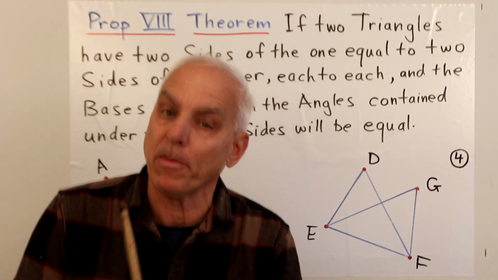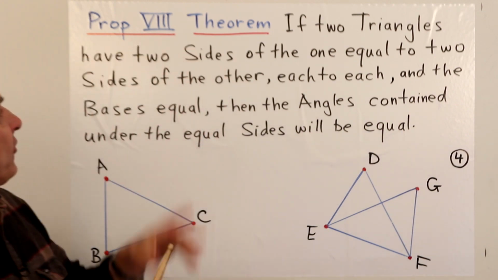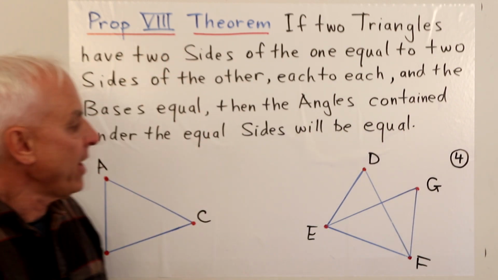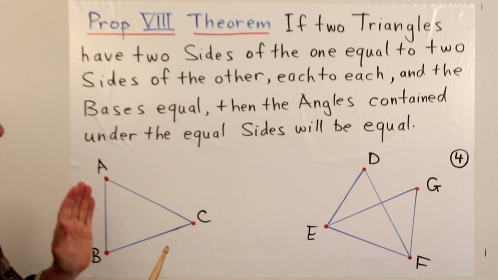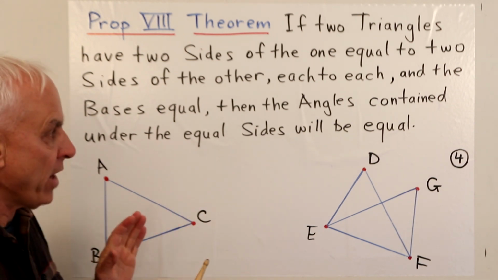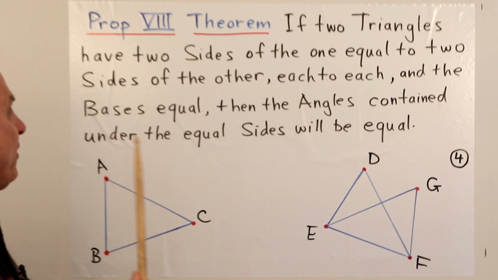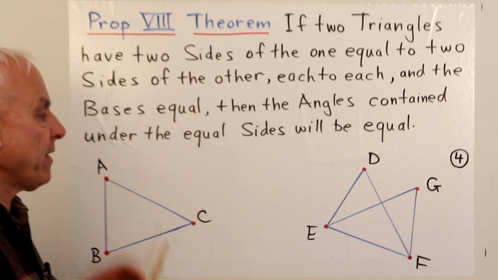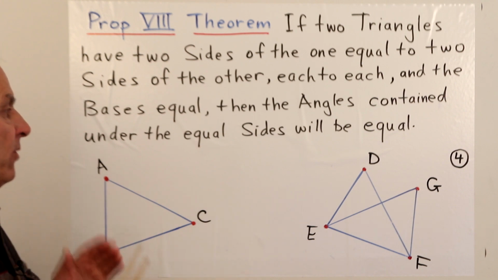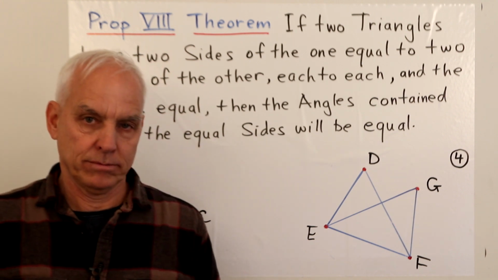All right, and the third of the propositions that we're going to look at today is proposition number 8, another theorem, which is that if two triangles have two sides of the one equal to two sides of the other, each to each, and the bases are equal, then the angles contained under the equal sides will be equal.